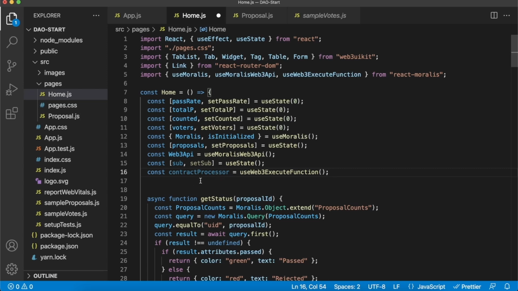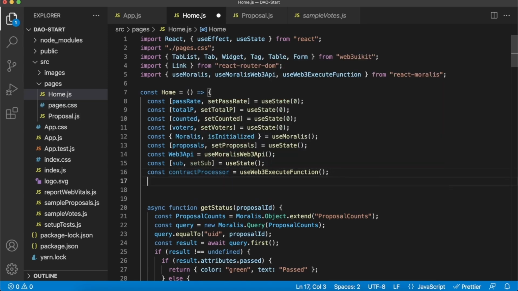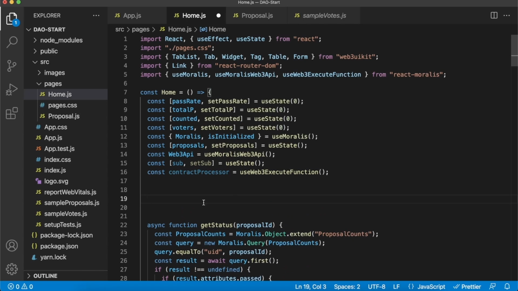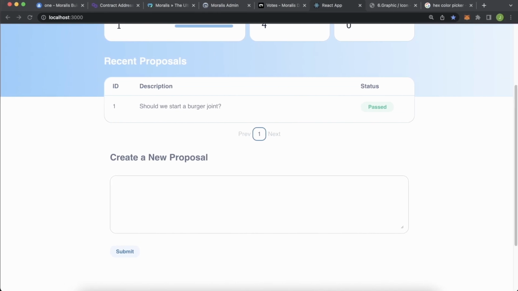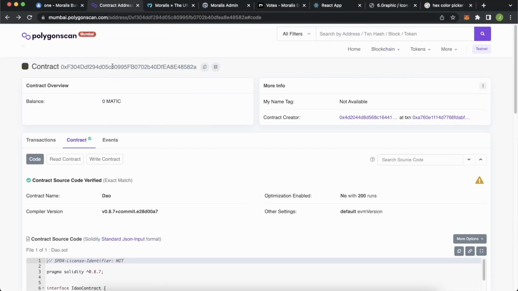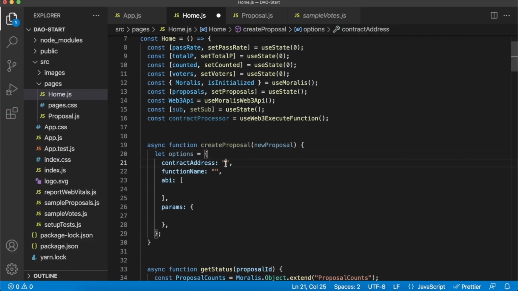But now we have this contract processor, and we can go ahead and start creating a function. So it'll once again be an asynchronous function called create proposal, and it'll take one parameter, the new proposal description. And let's start by setting up some options we need to provide for our contract processor. So the contract address we can get again from Polygon scan where our verified smart contract exists. So we copy this address, paste it into our contract address.